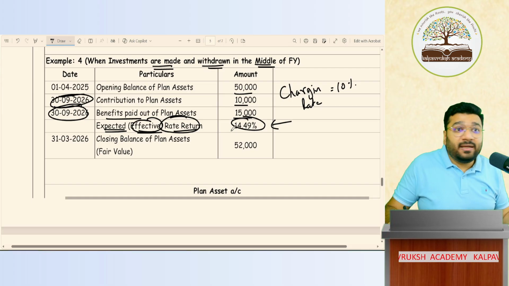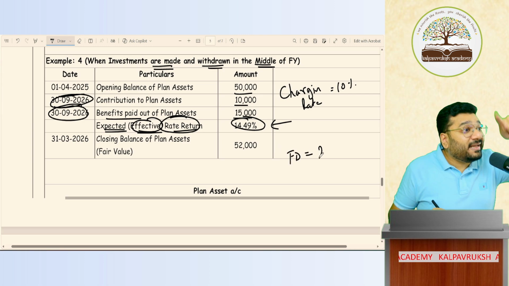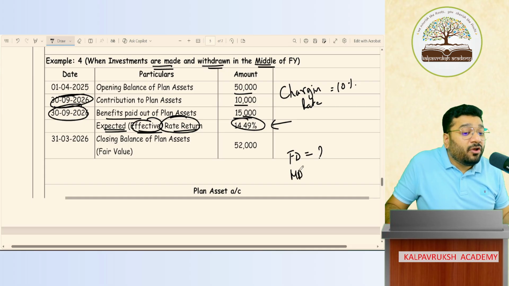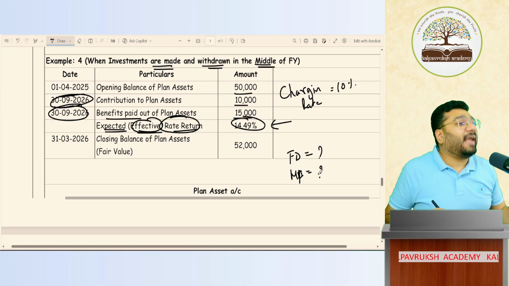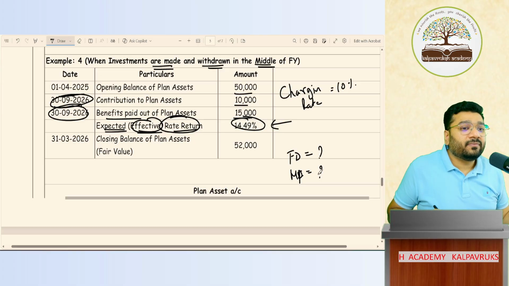How is he calculating? Now the money you invested, some amount you put in the fixed deposit, for that he'll calculate the interest. Some amount he'll put in the mutual fund, for that he will calculate what dividend came. He calculates it all together and gives you this rate. Got it? Not got it?